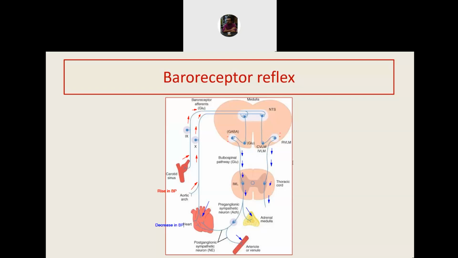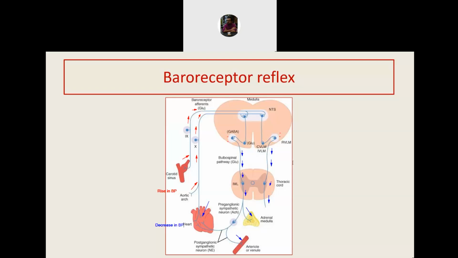No impulse reaches the caudal ventrolateral medulla, and therefore no one inhibits the rostral ventrolateral medulla. This lack of inhibition causes increased sympathetic output. So ultimately there is release of catecholamine, constriction of arteriole, and stimulation of the heart. So the blood pressure will rise.